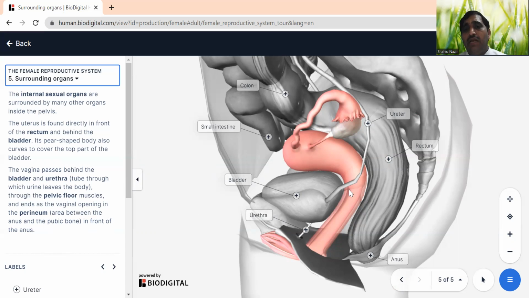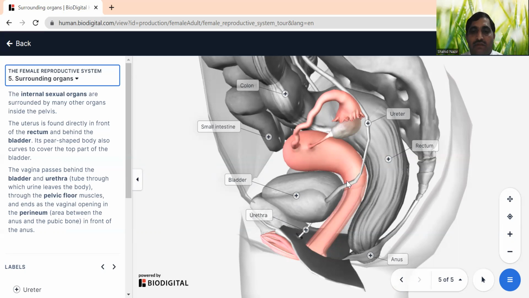So it's very simple. Here we are discussing the other organs which surround the female reproductive system. Just behind the uterus, we have the rectum, and in front of the rectum there is the uterus. Then the bladder comes in front of the vagina, and you can see the ureter and bladder are also present here, just in front of the vagina.